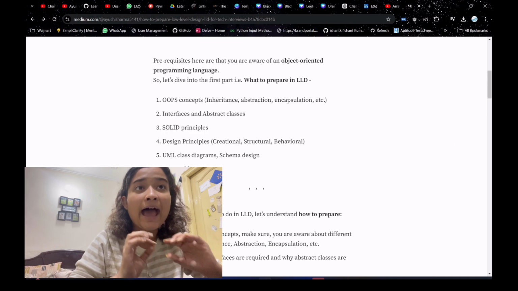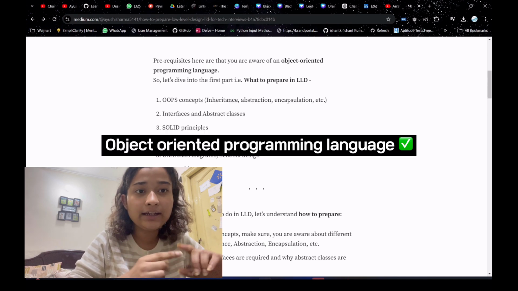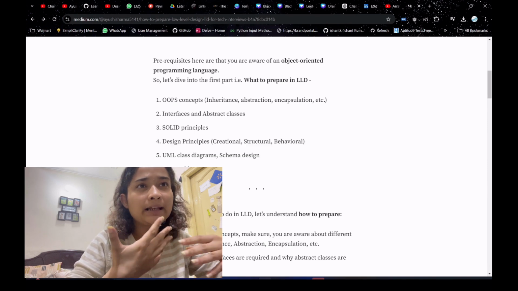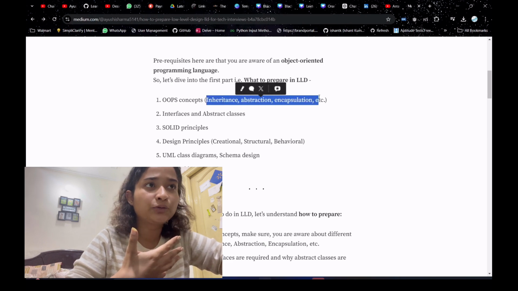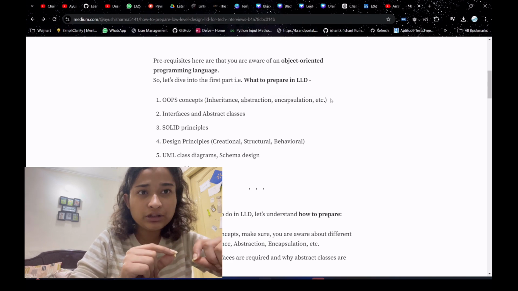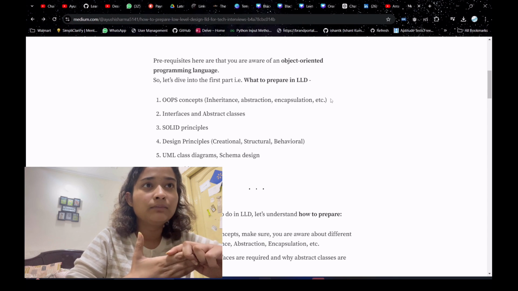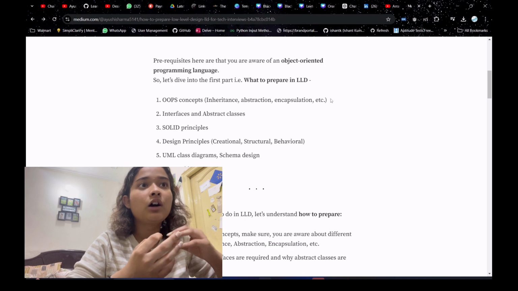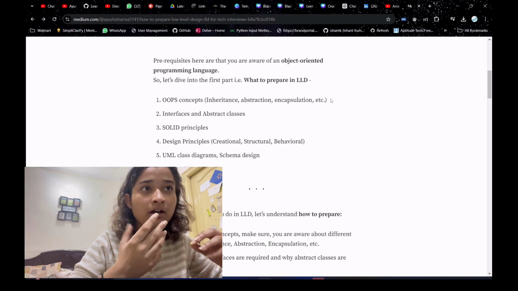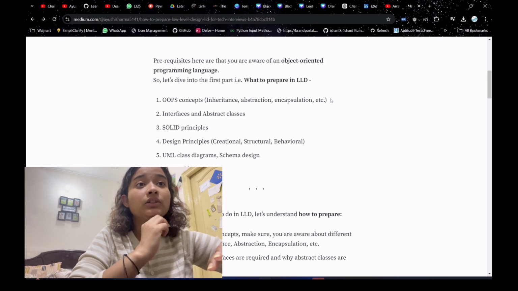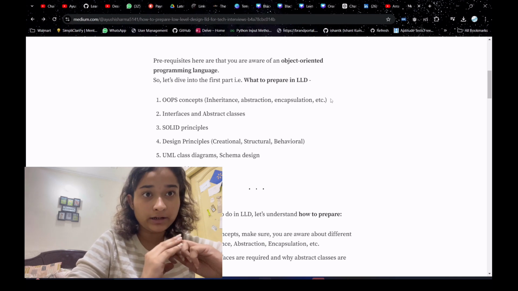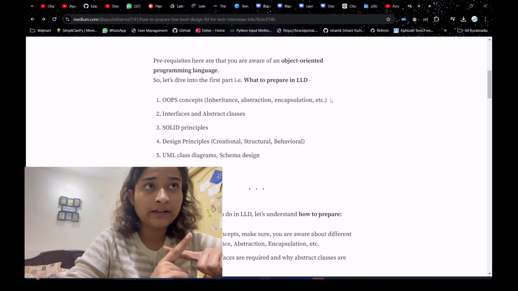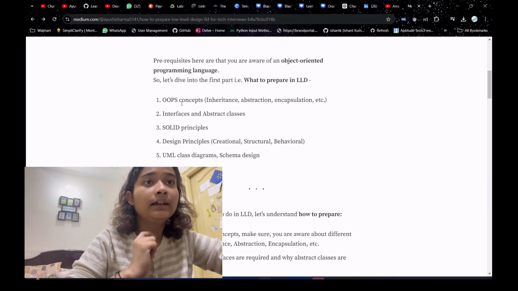I am assuming that you know a programming language, an object oriented programming language, and you know basic OOPS concepts like inheritance, abstraction, encapsulation, etc. Because these are very much needed for low level design. You should know that in this use case I have to implement inheritance, why you have to do abstraction, and how you can do abstraction. So those concepts of OOPS are very important, and you should know that. This is the first topic which everyone has to do in low level design.